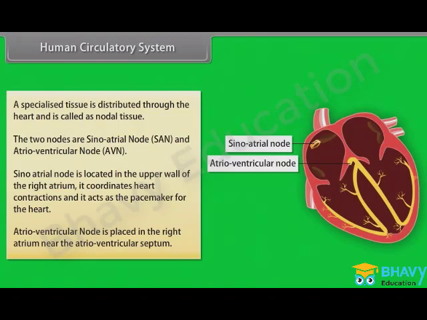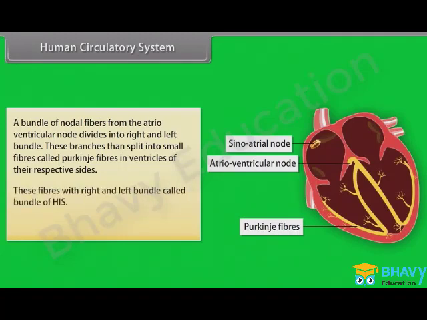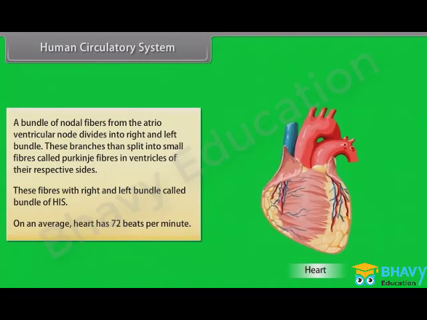The atrioventricular node is present in the right atrium near the atrioventricular septum. A bundle of nodal fibers from the atrioventricular node divides into right and left bundles. These branches then split into small fibers called Purkinje fibers in the ventricles of their respective sides. These fibers with the right and left bundles are called the bundle of HIS. On average, the heart has 72 beats per minute.